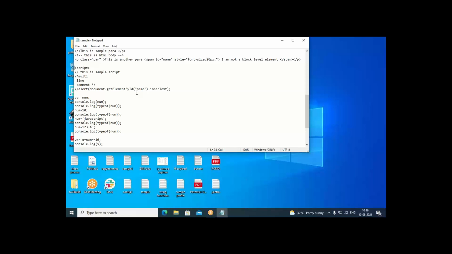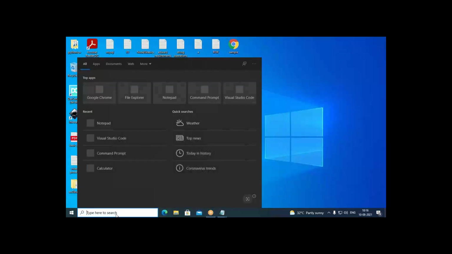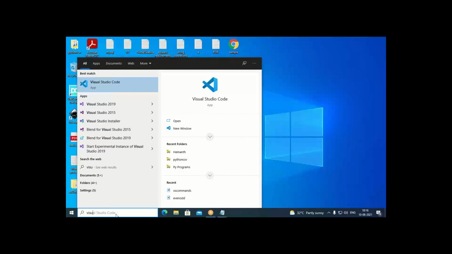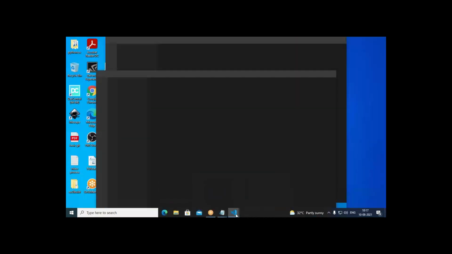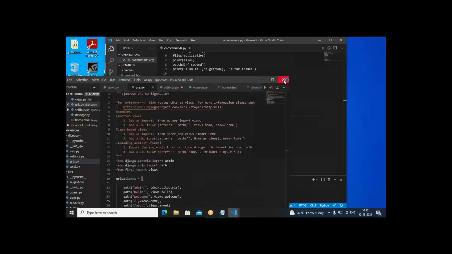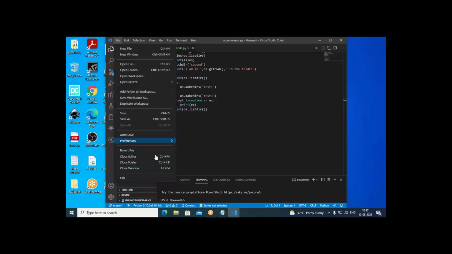Okay. So in this example, I try to open it from Visual Studio Code. Already it's opened. Okay, I just clear this.